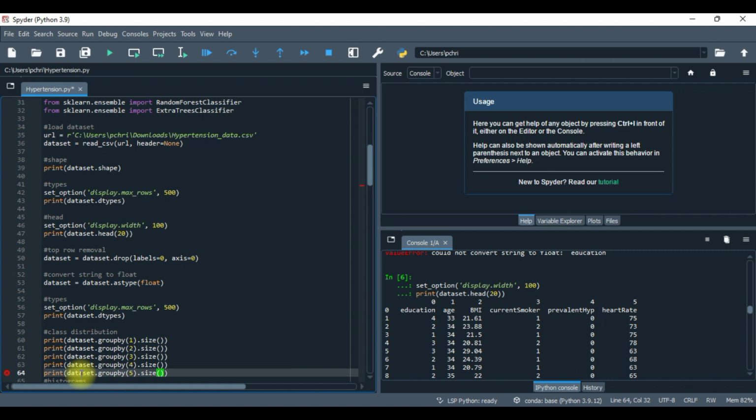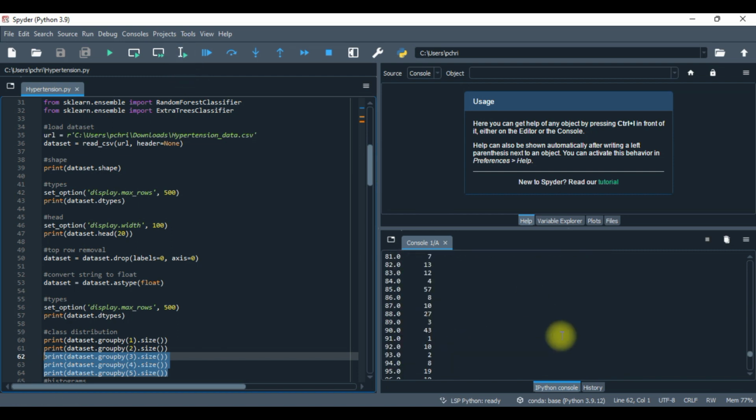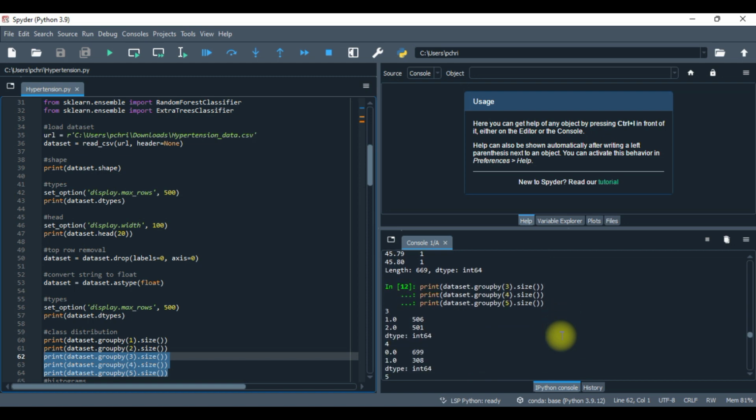So let's see what we can get out of these 3. 3 is current smoker again. 4 is whether the patient has prevalent hypertension. 5 is heart rate. Let's see what we get. All right, so for 3, about 506 people currently don't smoke, and 501 people actually do.